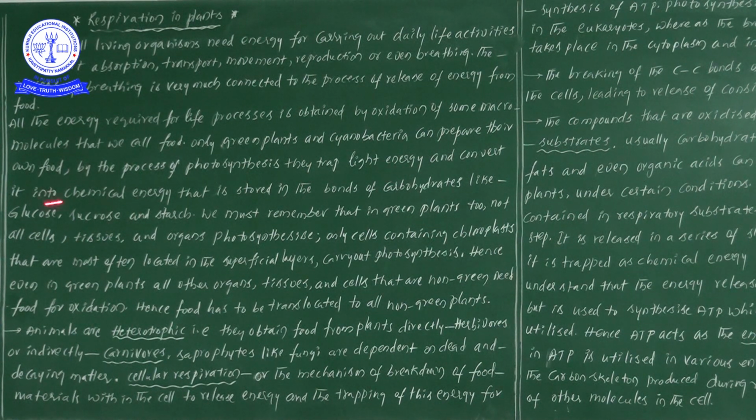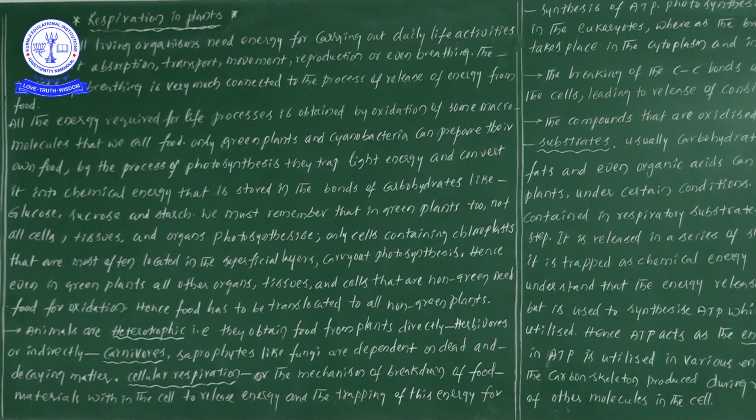By trapping the sunlight energy with special mechanisms, the light energy is converted into chemical energy that is stored in the bonds of carbohydrates like glucose, sucrose and starch. So what is the point I am giving you? On the globe there are millions of different types of living organisms, but the capability of photosynthesis is there only for the green plants as well as cyanobacteria.